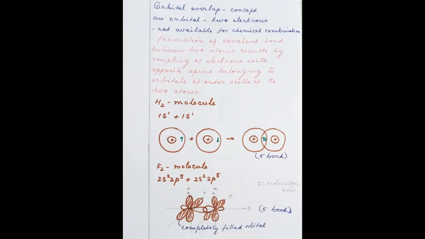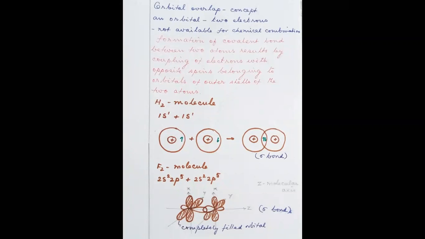You should understand the difference between an orbit and an orbital. An orbit is a two-dimensional path traveled by the electrons. An orbital is a three-dimensional boundary in which the probability of finding the electron is maximum.